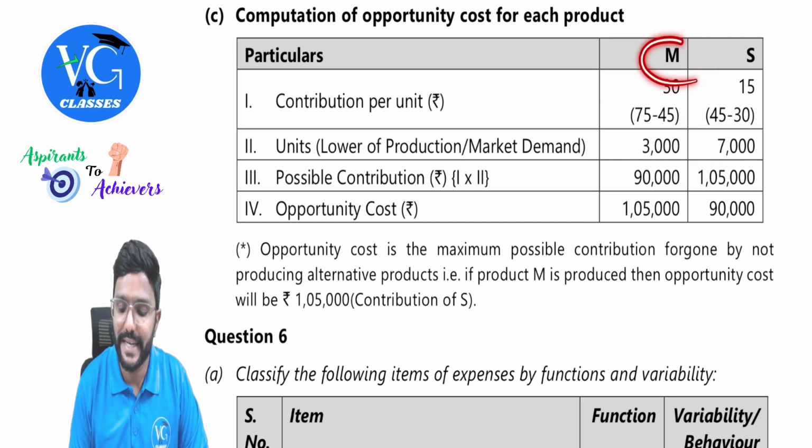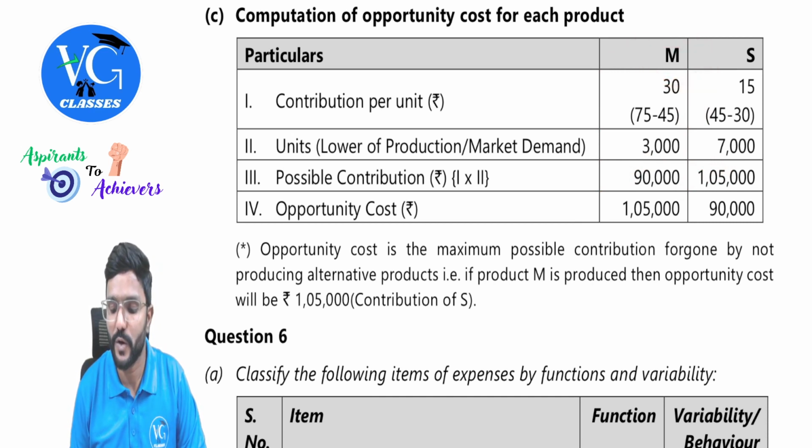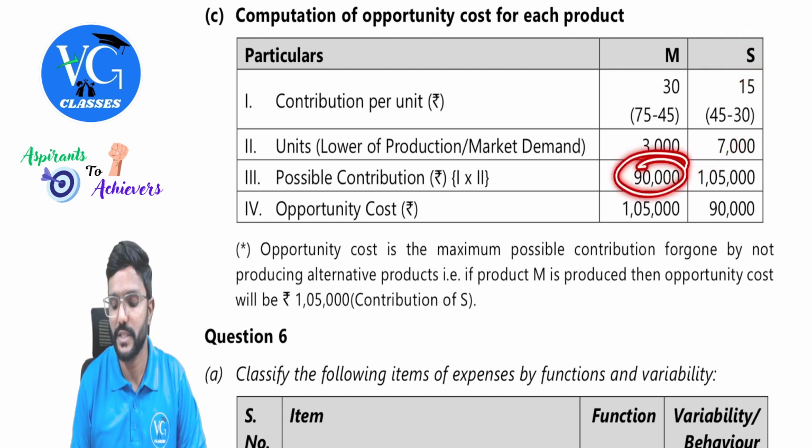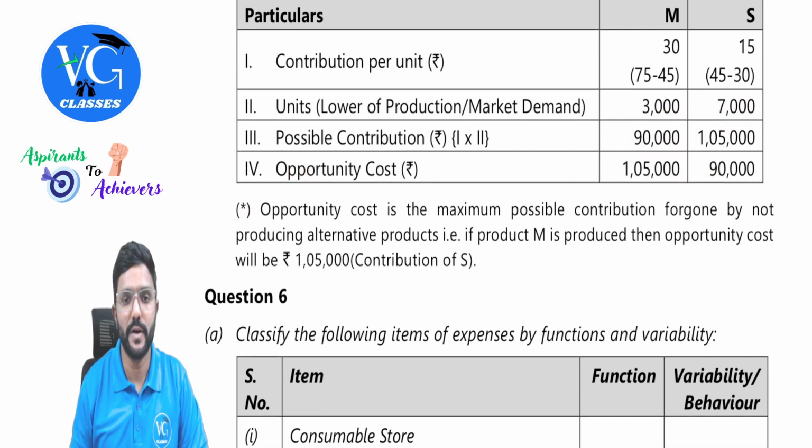So if I go with product M, what is the opportunity cost, guys? So the total contribution of S, which is 1,05,000. If I go with product S, I will get 1,05,000. But what will I lose? What is the opportunity cost? Contribution of product M, which is 90,000. Clear? It is also mentioned here. What is opportunity cost?